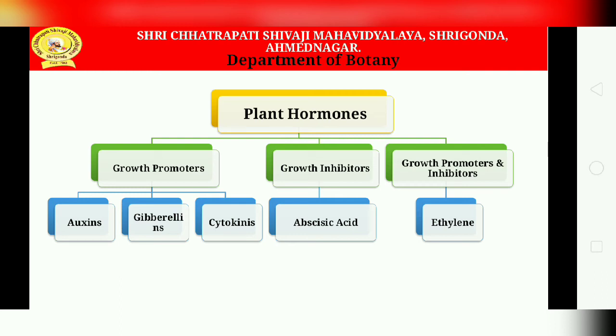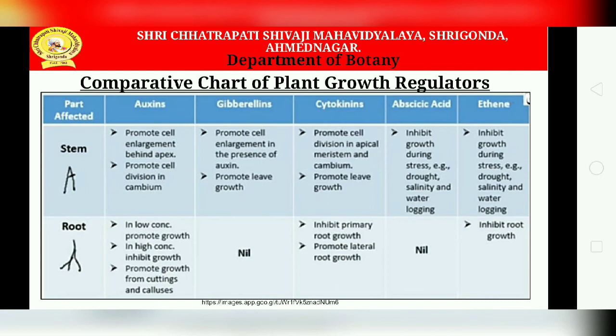The first, the growth promoters, are auxin, gibberellin and cytokinins. Then the growth inhibitors, which act only as growth inhibitors. If we want to inhibit growth, then abscisic acid is needed. And if we need both quantity and quality, then ethylene is there. It works as a promoter as well as an inhibitor. Now one by one we'll take them.